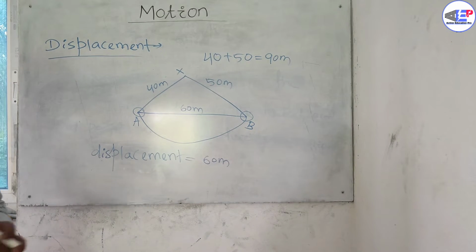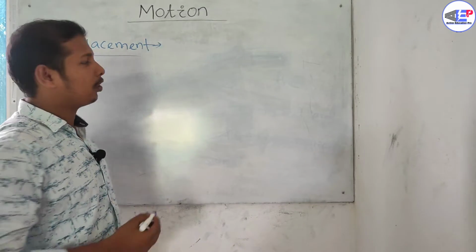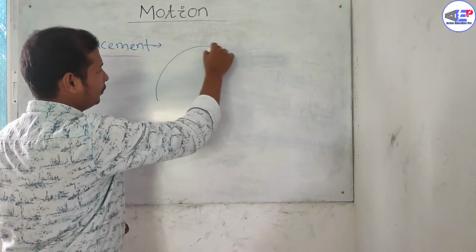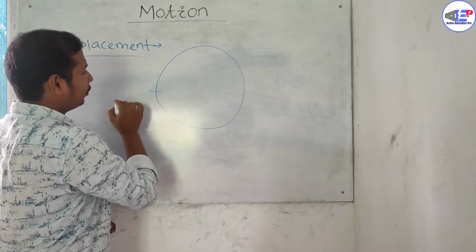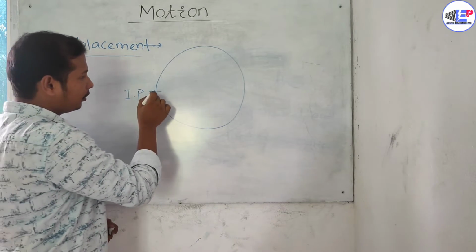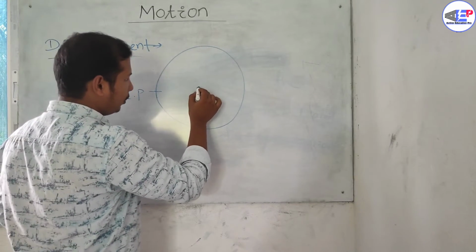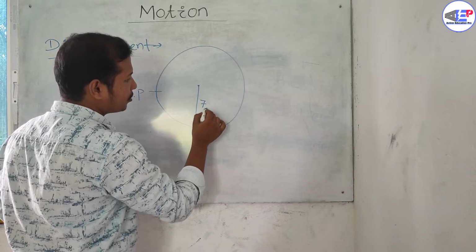Let us take another example. If an athlete runs around a circular field, suppose it is the initial point, he starts running from this point. Let the radius of the circle be 7 centimeter.